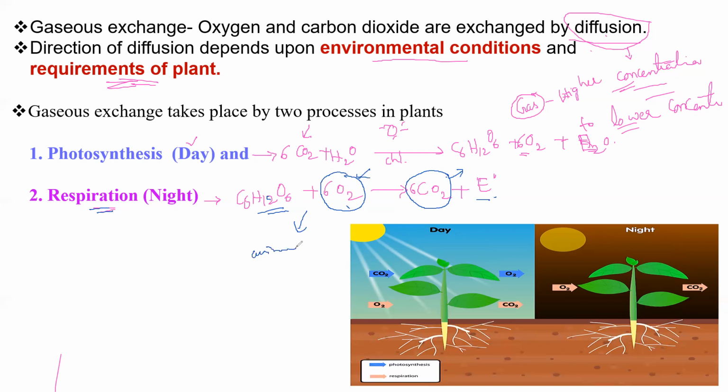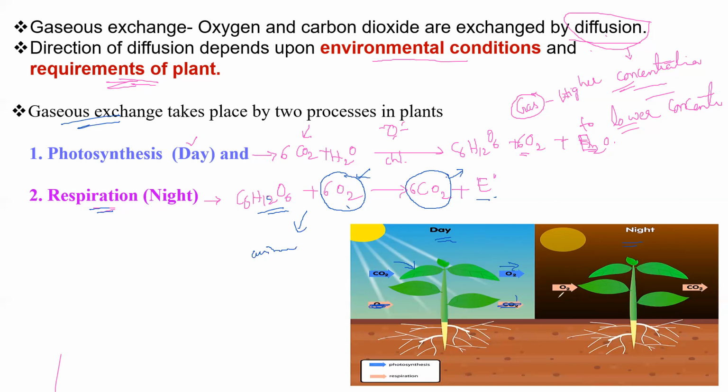Understood the process of respiration and photosynthesis? Remember how both gases exchange take place. By the picture also, you come to know clearly. Here, carbon dioxide is taken by the plant during the day, and oxygen is released by the plant.